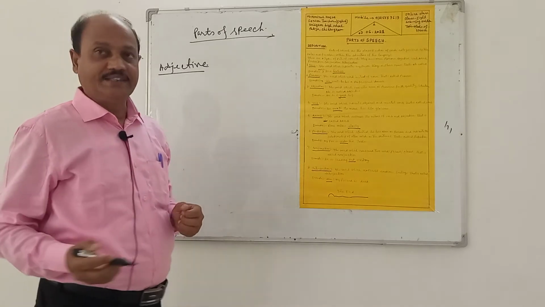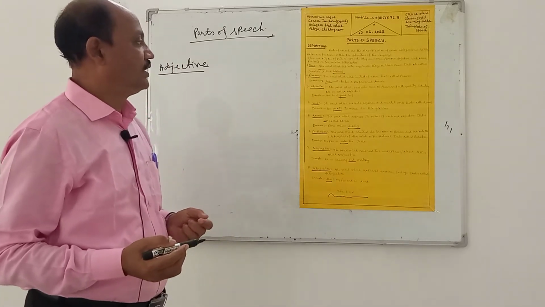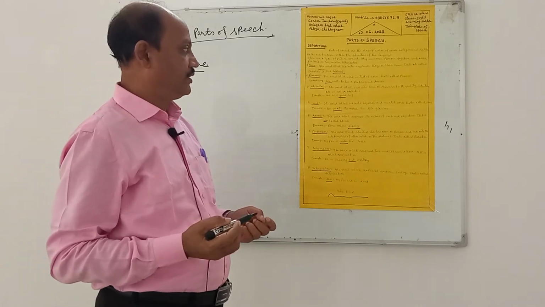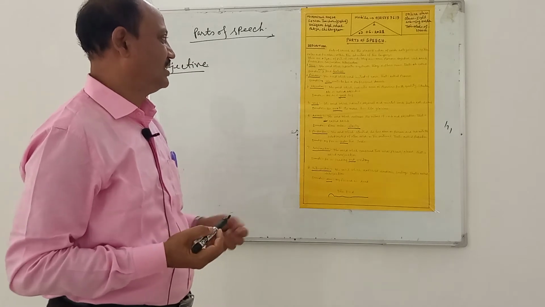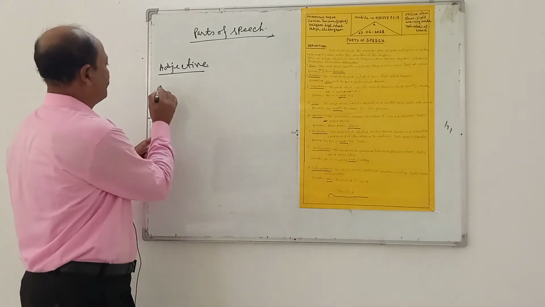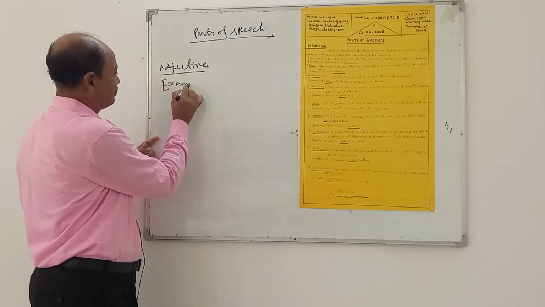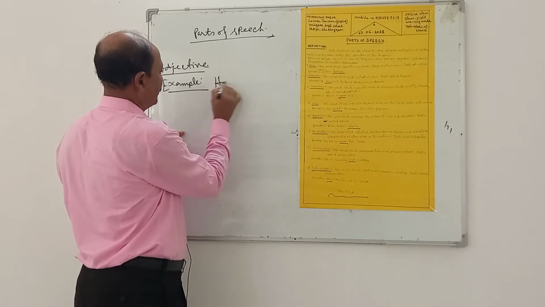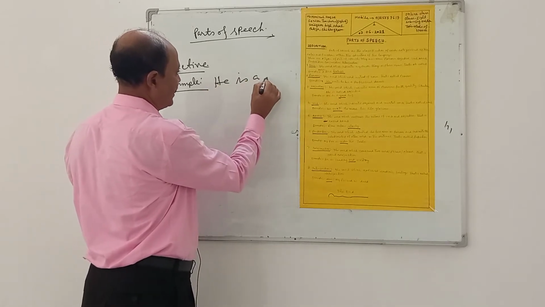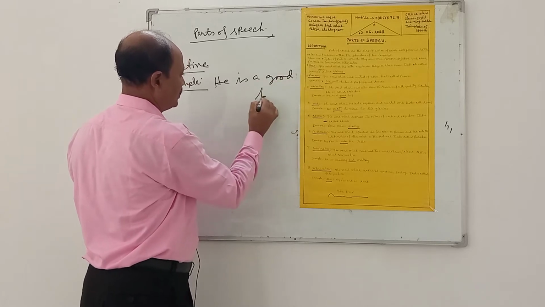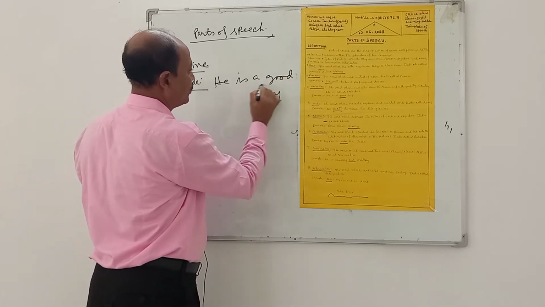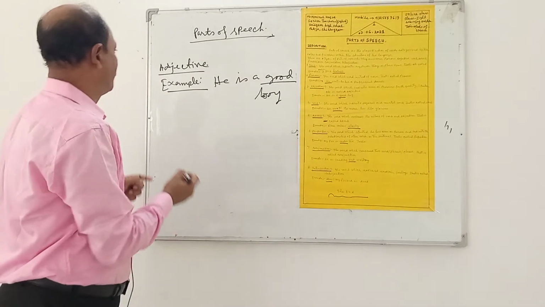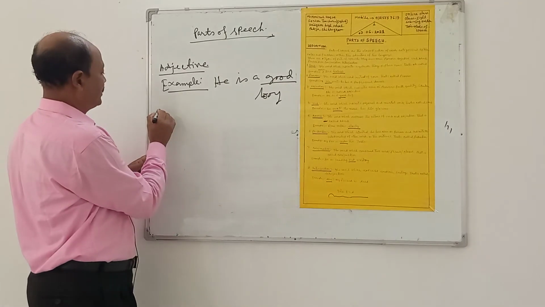Number 3, adjective. The word which indicates the fault, quality, situation, etc. of a noun or pronoun is called an adjective. Example: He is a good boy. Good is an adjective in this sentence.